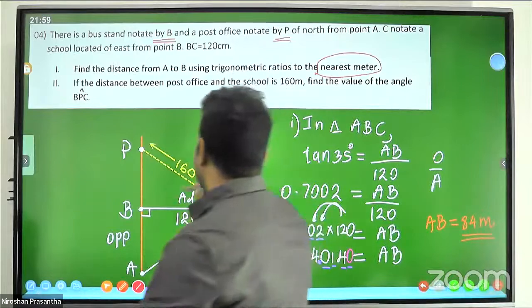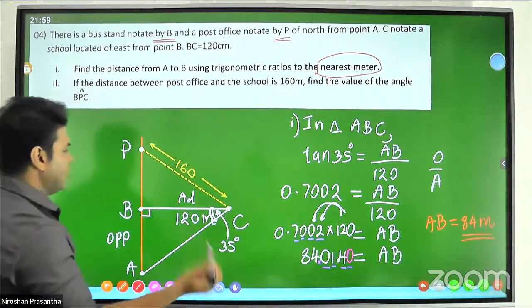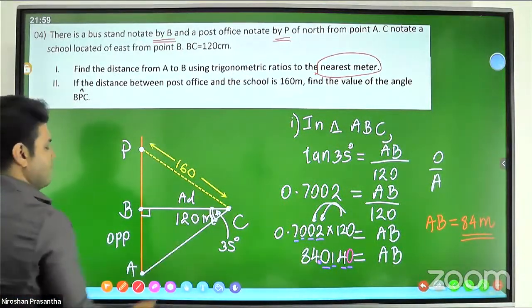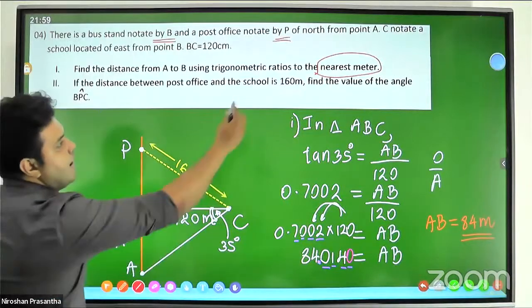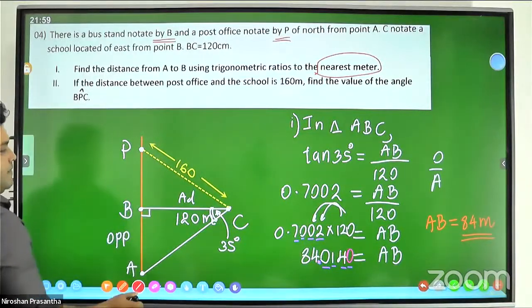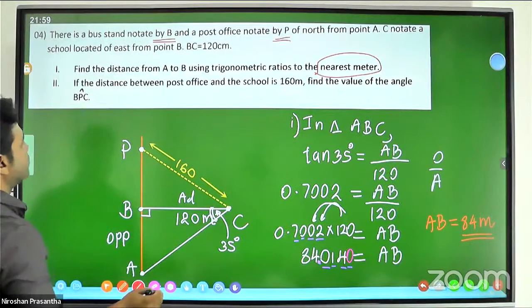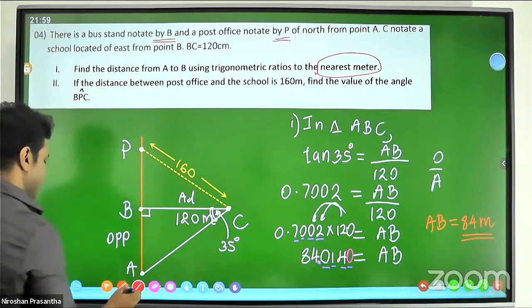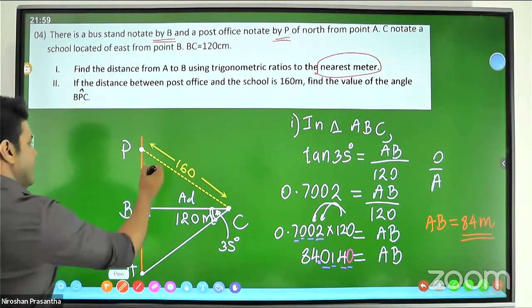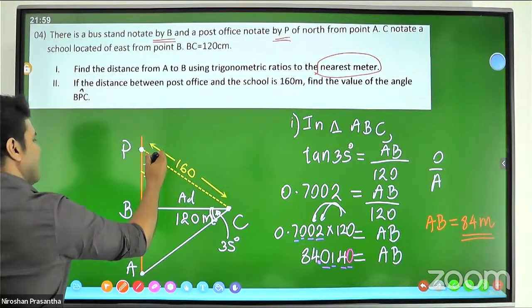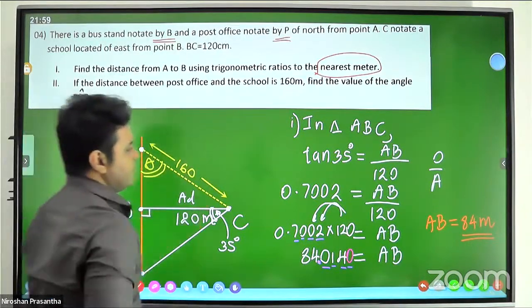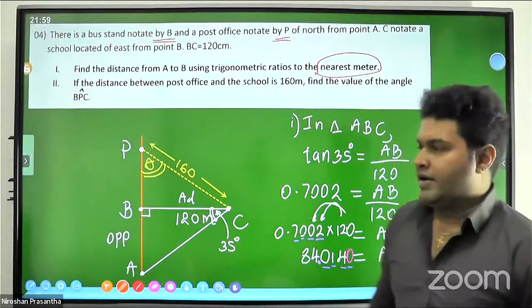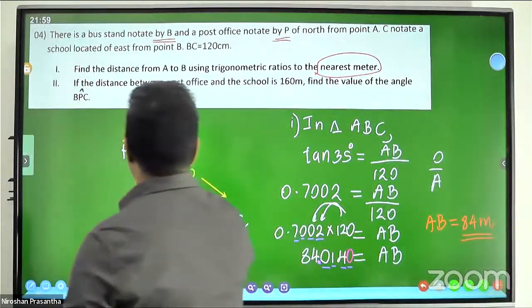With the previous data, 120 is also there. Then you can find the value of the angle BPC. We can make this theta.